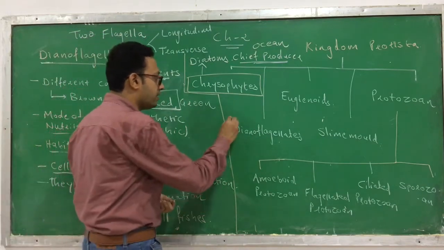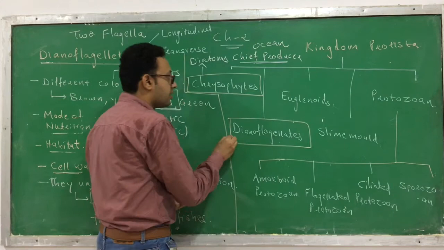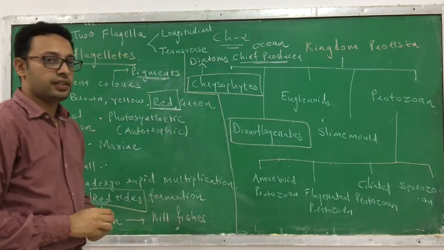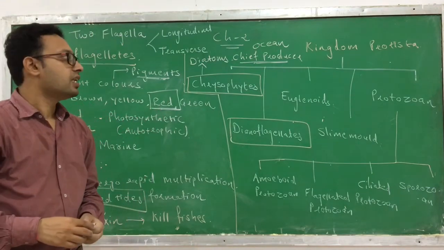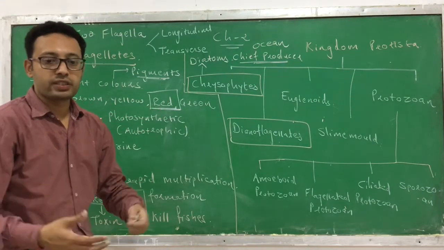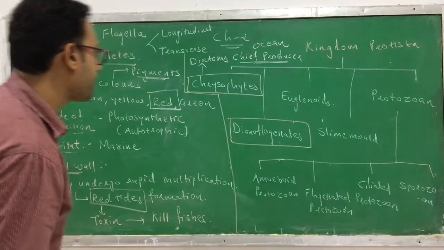So we have finished with chrysophytes and the dinoflagellates. Now we are moving ahead, and that is the third one, which we can call euglenoids. So let's go with the third, the euglenoids.